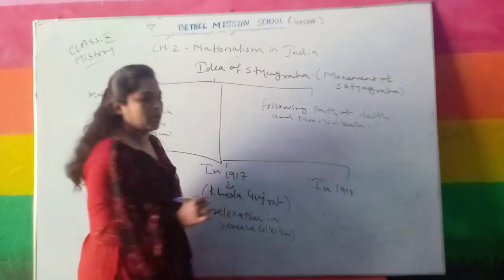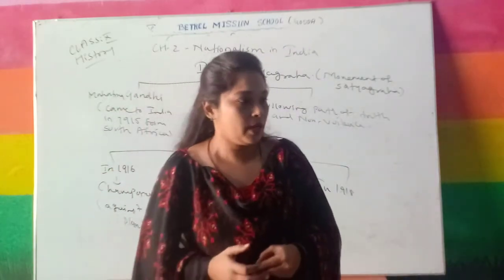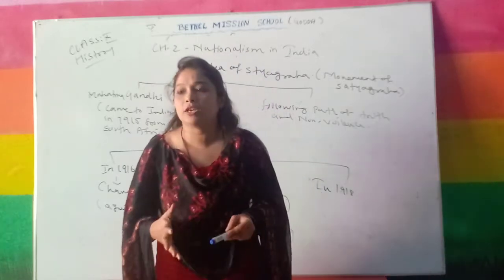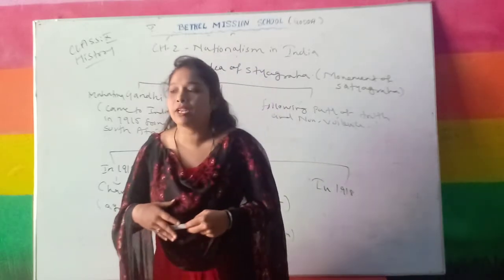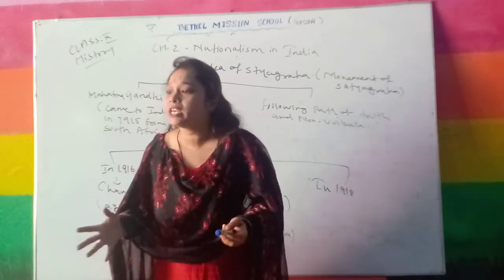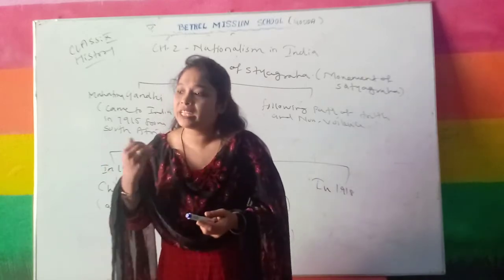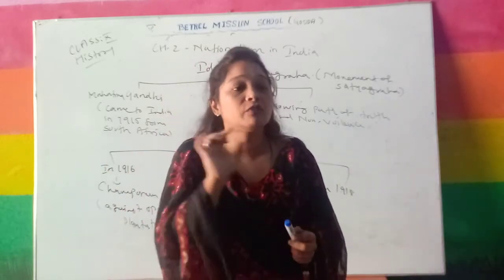Relaxation in revenue collection. As I have told you, the Britishers made one land revenue system. According to that system, whether you have production or not, whether you are suffering from drought, whatever it is, that is not our concern. You need to pay the fixed tax to the Britishers.